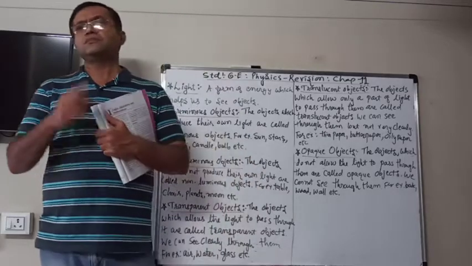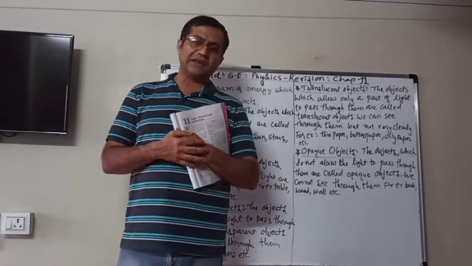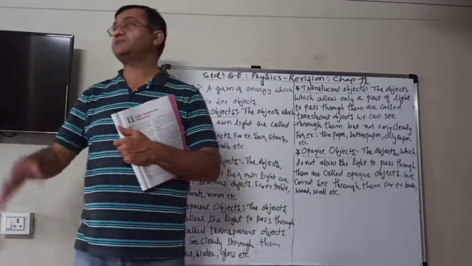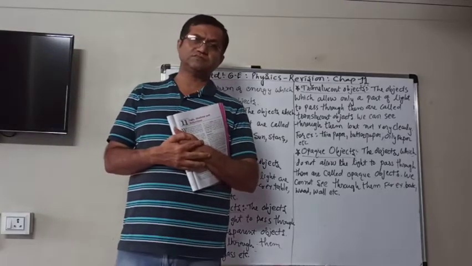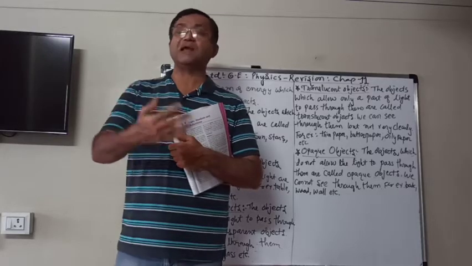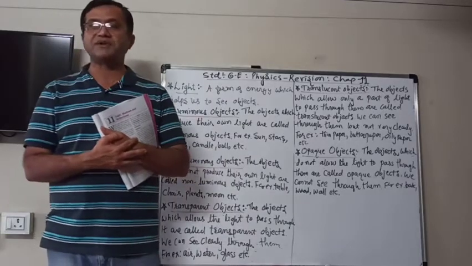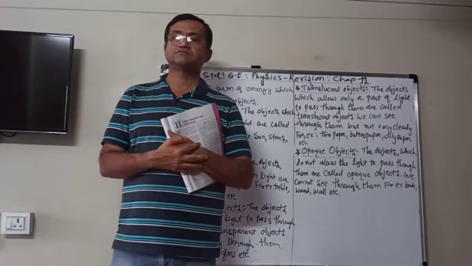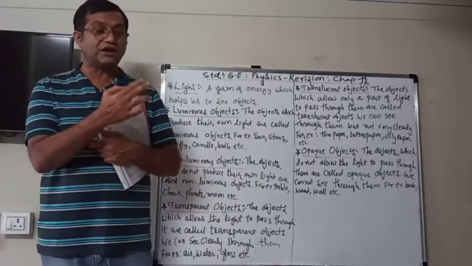Now, there are two types of objects, luminous objects and non-luminous objects. Now, what are the luminous objects? The objects which produce their own light are known as luminous objects. For example, a lighted candle. The candle will produce its own light, so it is a luminous object.